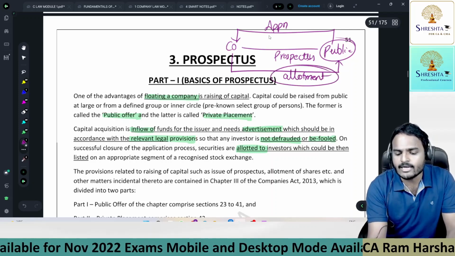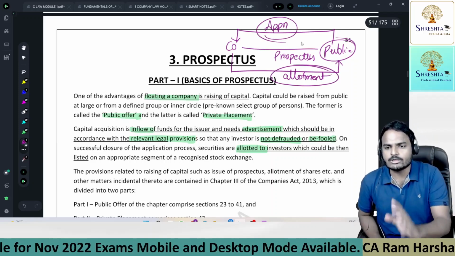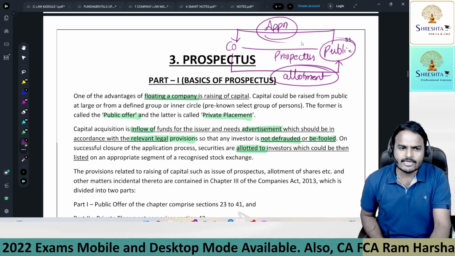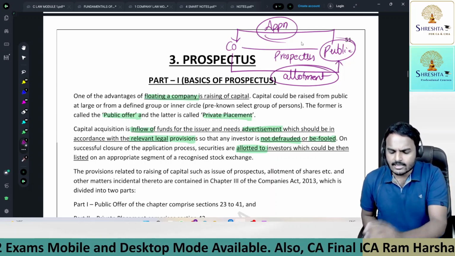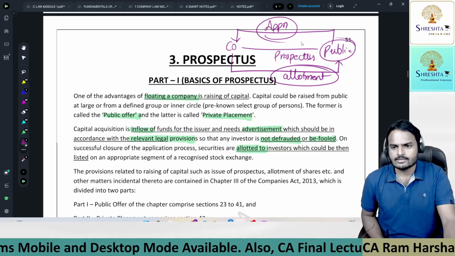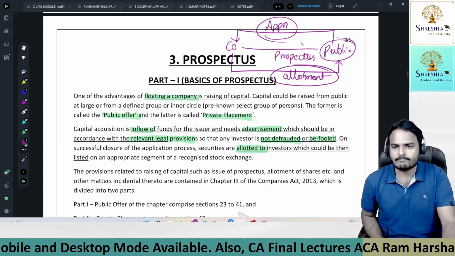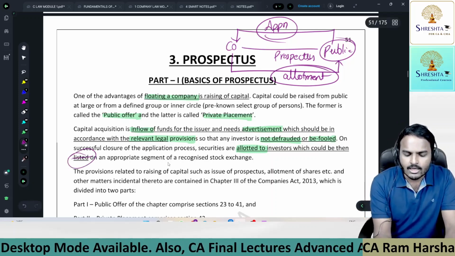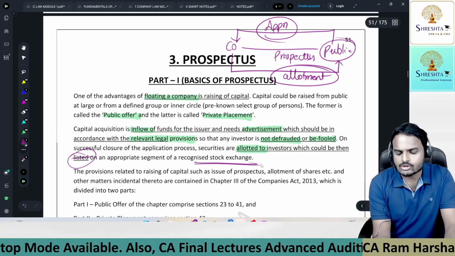Through allotment, equity shares or securities come into the picture. The difference between securities and shares I will discuss within a few moments. So concentrate on the introduction part.